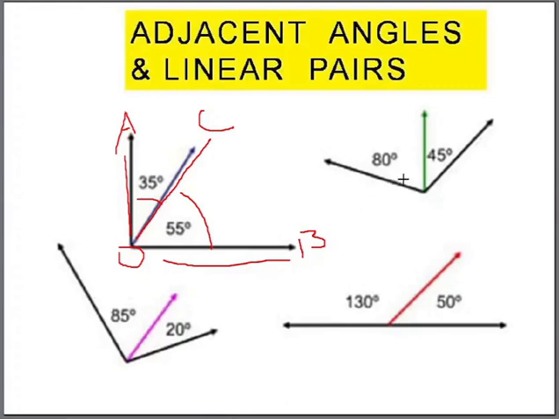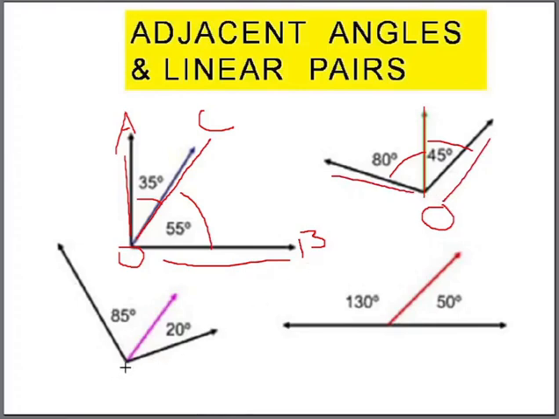Again, here you have a common vertex and a common arm and two arms on either side, so you are getting two angles, but this line and this line are not in the same straight line, so these are adjacent angles but not linear pairs.